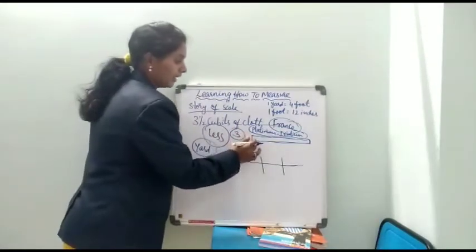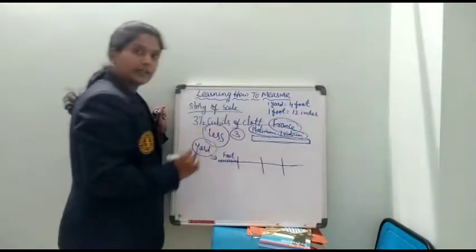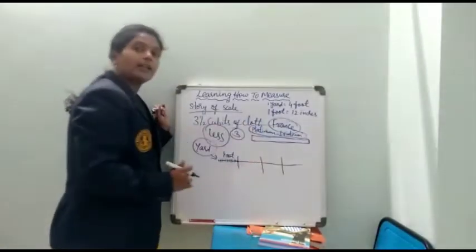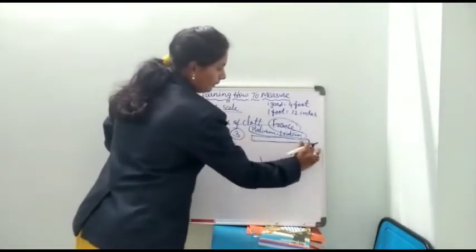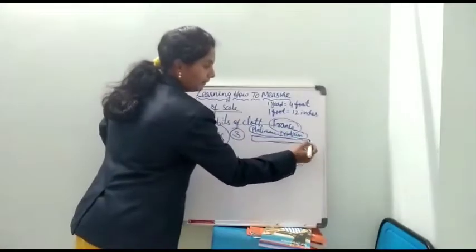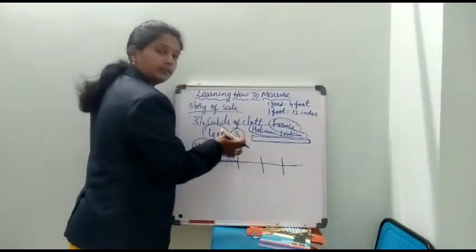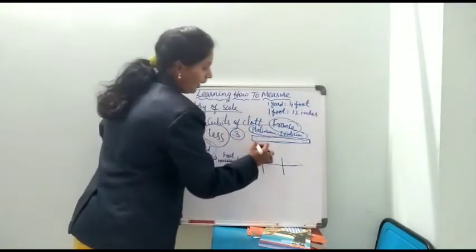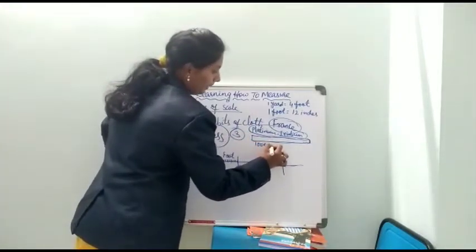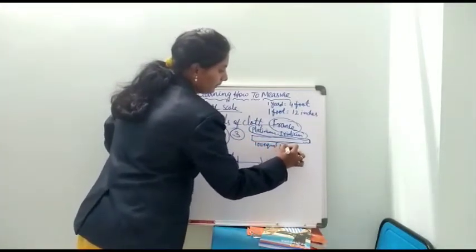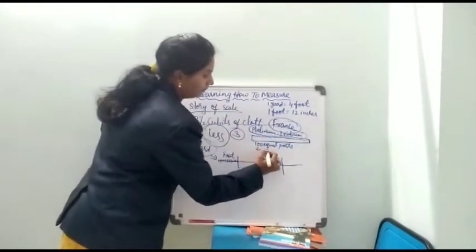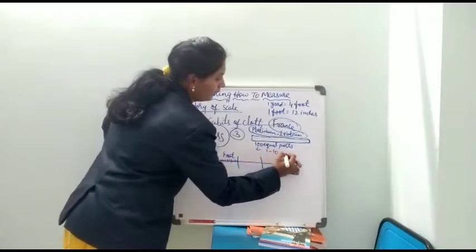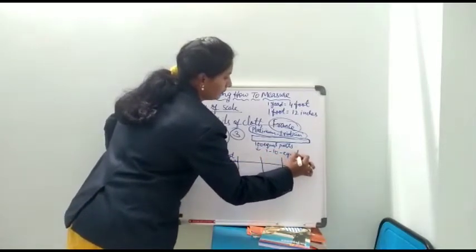And this is a 1 meter scale, and this 1 meter scale they divided into 100 equal parts, and again one part they divided into 10 equal parts.